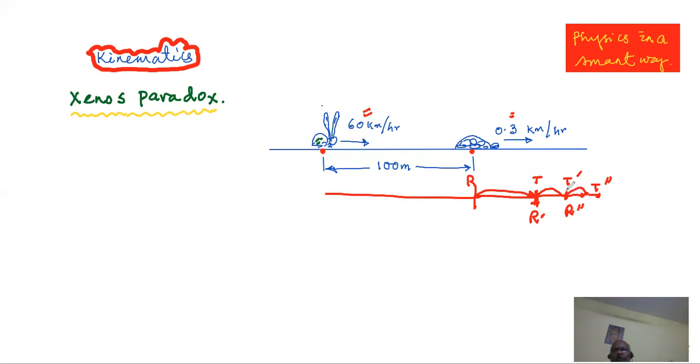In this way, we try to prove that the rabbit cannot overtake the tortoise.